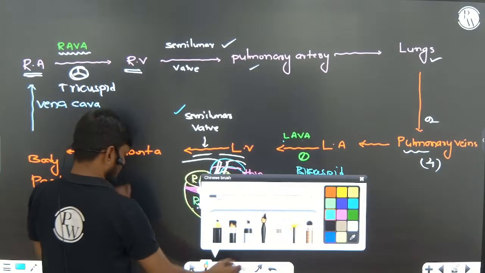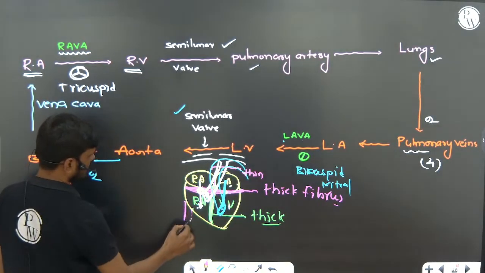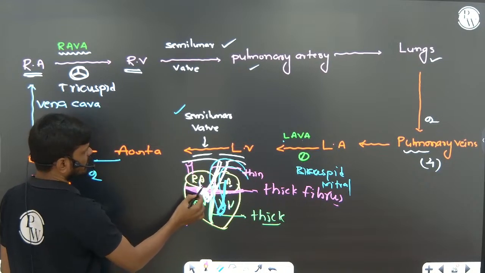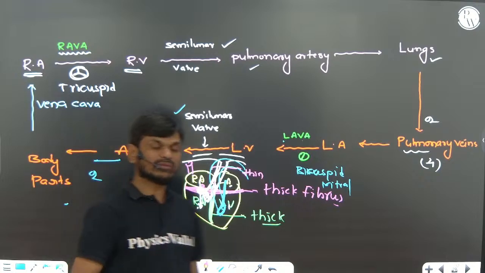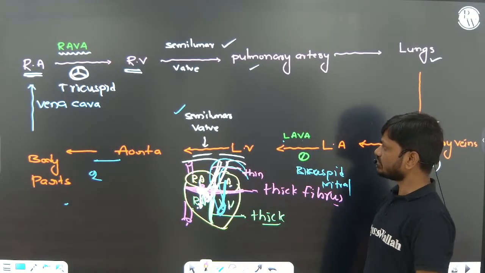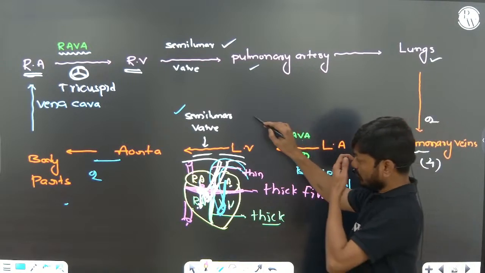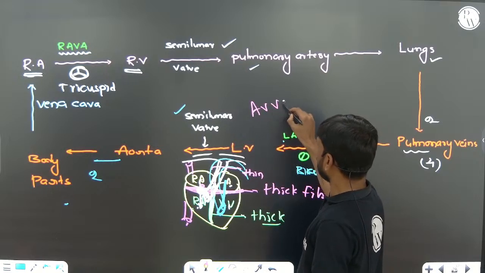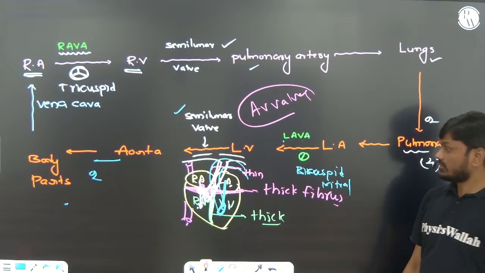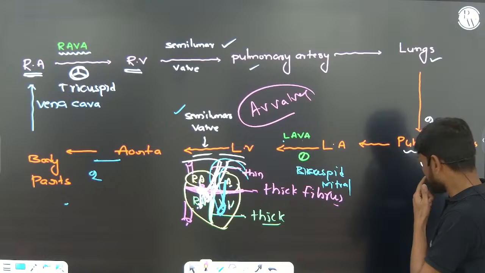Again, from the body parts, the blood is collected by the vena cava. The superior vena cava, inferior vena cava, and coronary sinus collect the blood from the various parts of the body, and they open into the right atrium. Okay. Now the tricuspid and bicuspid valves are also called AV valves because they are present between the atrioventricular aperture or septum. AV valves, right?